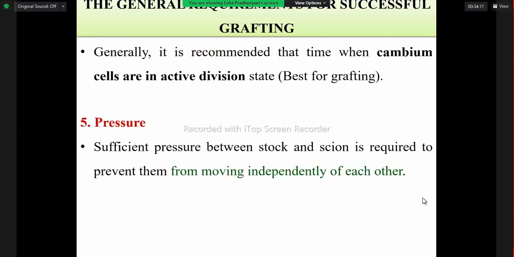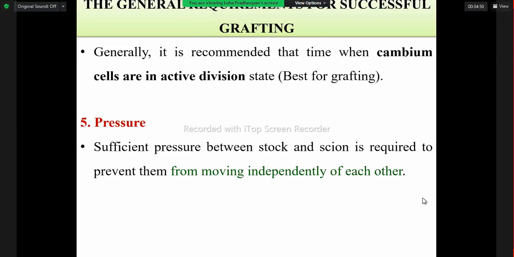Then pressure, because this is also very important. Right stage of season means, while taking the scion as well as making the cut on the rootstock, the cambium cells should be in an active division state. So that is the best time because the wound can be healed easily. So that is also why we have to consider season.